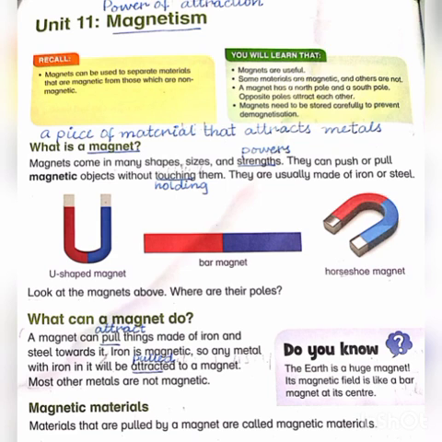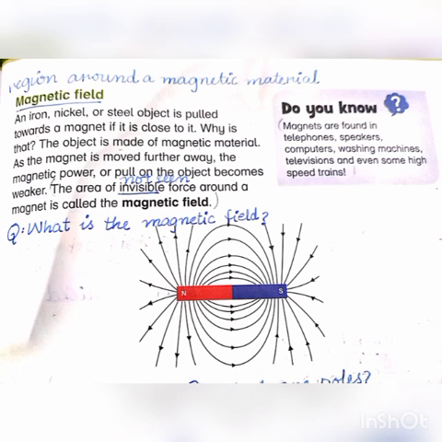Next question is what can a magnet do? A magnet can pull things, pull means attract, made of iron and steel towards it. Iron is magnetic, so any metal with iron in it will be attracted to a magnet. Attracted means pull. Most other metals are not magnetic. Magnetic material means such materials that are attracted by a magnet. Materials that are pulled by a magnet are called magnetic material.